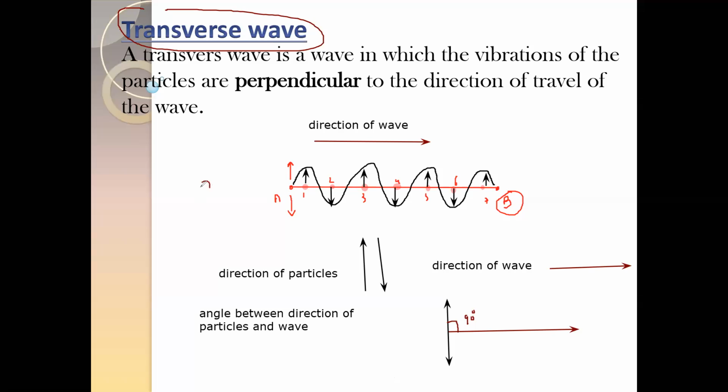The particle can move, the first particle can move up or it can move down, but the energy transfer is towards the right, so the angle between them is 90 degrees.